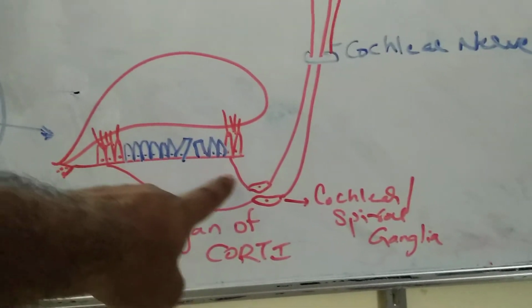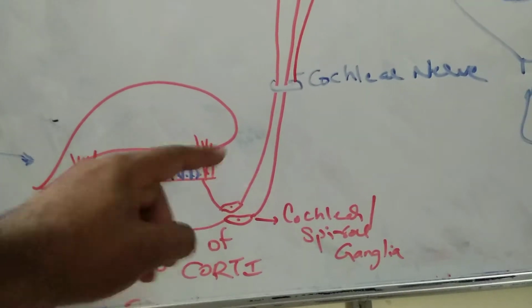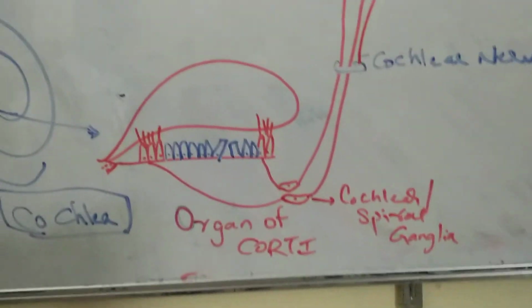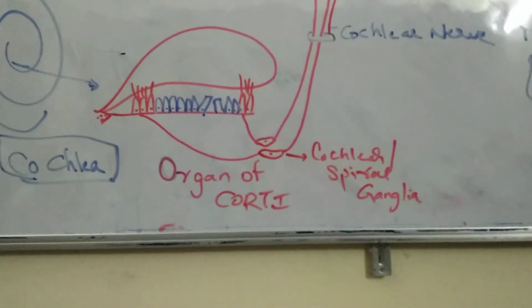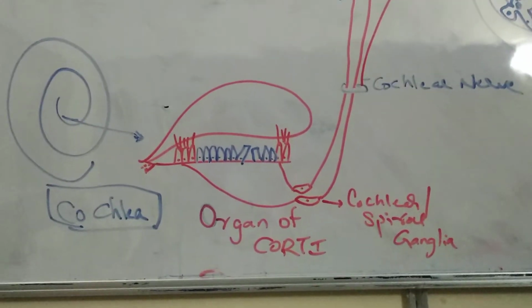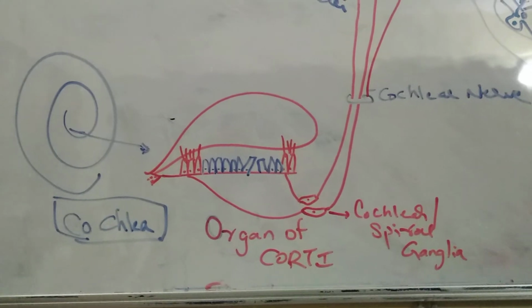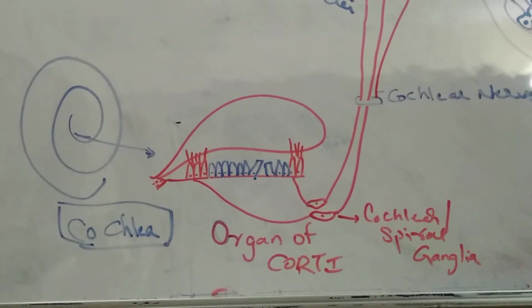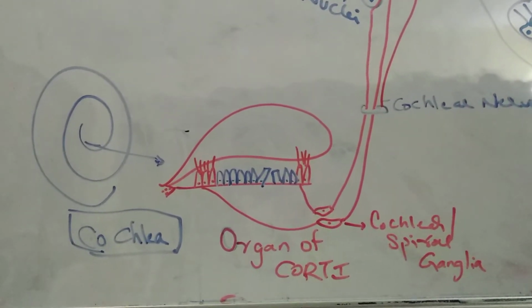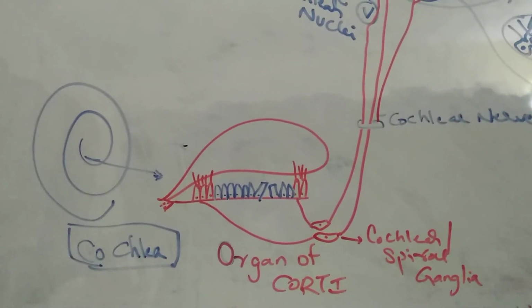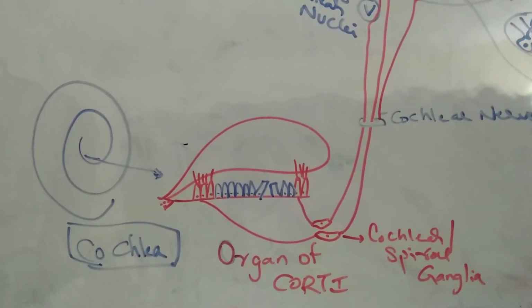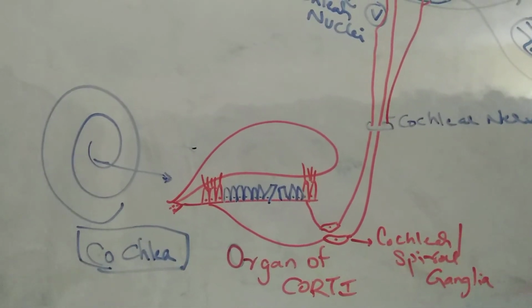These neurons which pick up this information are called cochlear ganglia. A collection of neuronal cell bodies outside the CNS is called ganglia. Since it is present in the cochlea, we can call it cochlear ganglia. Since the cochlea is spiraled around a bony projection like the thread of a screw, the ganglion also is spiraled like that, so we can also call it spiral ganglia.